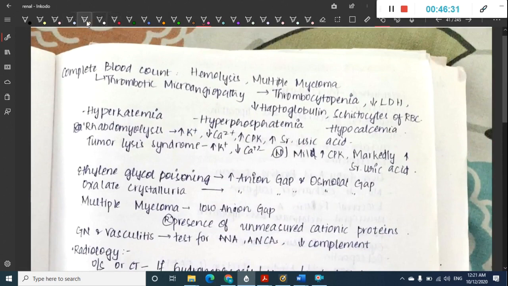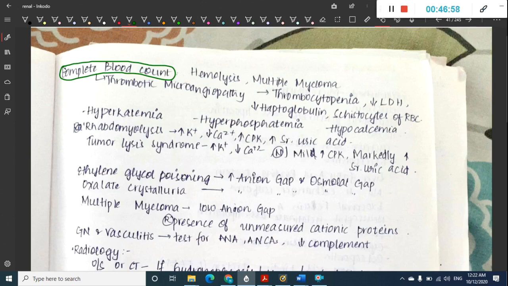The first investigation is the complete blood count. In the CBC you may see hemolysis or multiple myeloma. Actually, the complete blood count will depend on the cause associated with acute kidney injury. So in the complete blood picture, hemolysis or the picture of multiple myeloma can be seen.